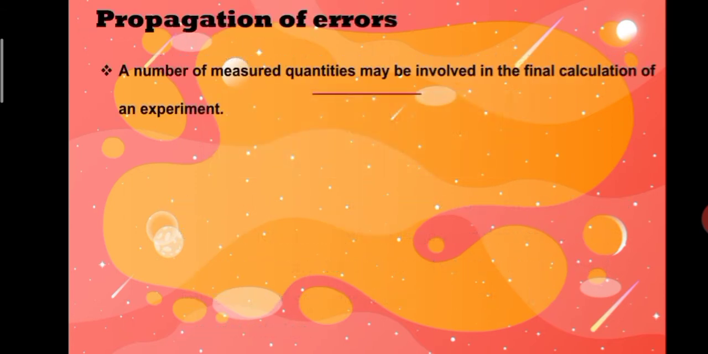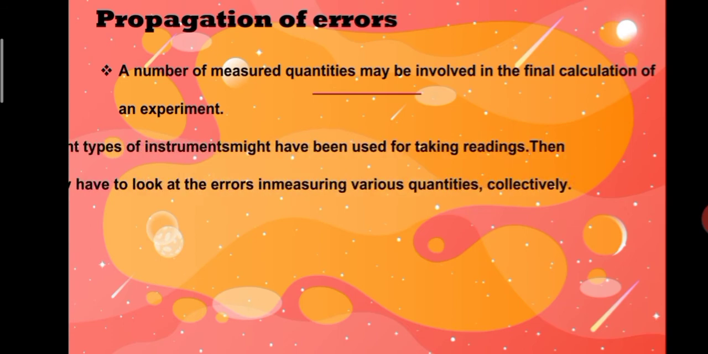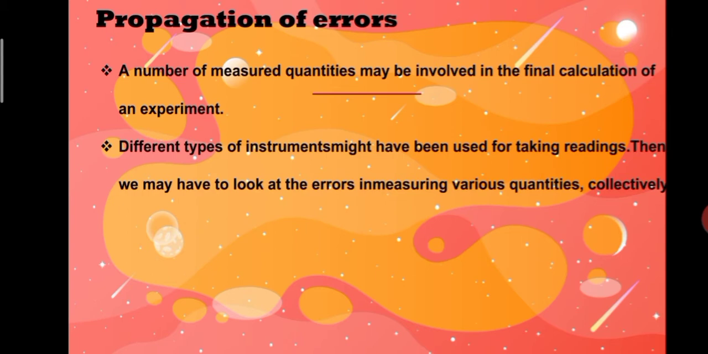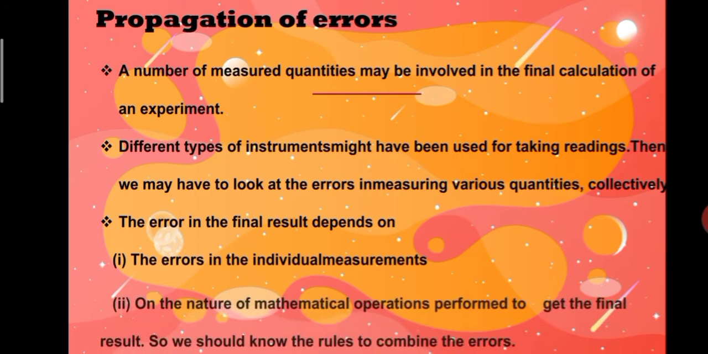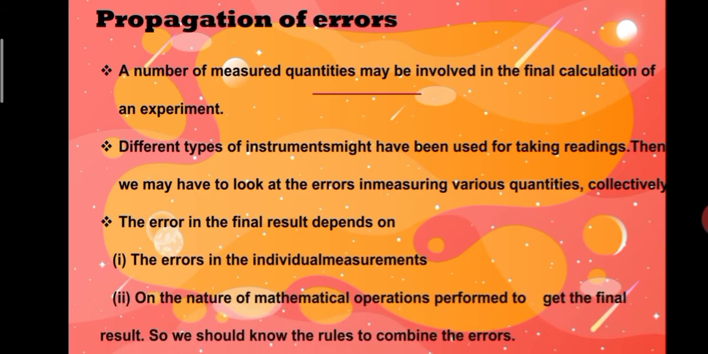Propagation of errors. A number of measured quantities may be involved in the final calculation of an experiment. Different types of instruments might have been used for taking readings. Then we may have to look at the errors emerging from various quantities collectively. The errors in the final result depend on the error in the individual measurements and on the nature of mathematical operation performed to get the final result. So we should know the rules to combine the errors.